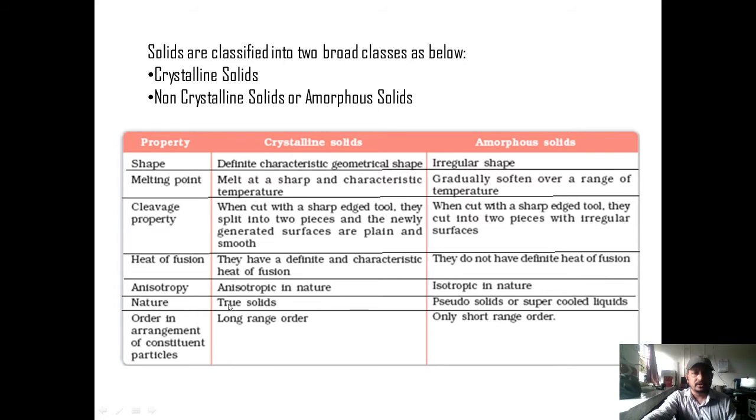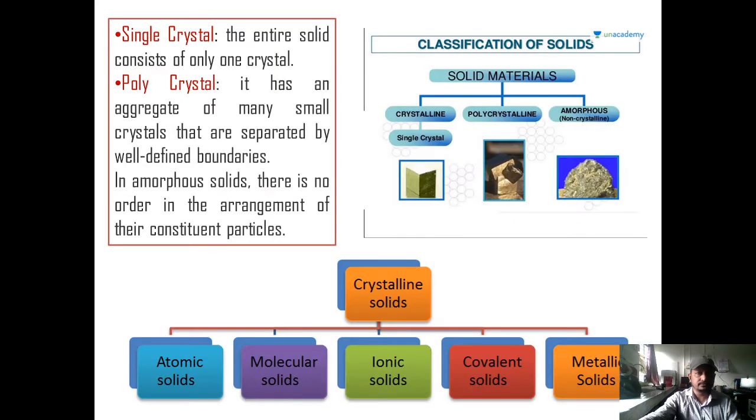Next, nature. Crystalline solids are true solids, whereas amorphous solids are pseudo-solids or supercooled liquids. Order in the arrangement of particles. Crystalline solids possess long-range order. On the other hand, amorphous solids have only short-range order. Examples: diamond, graphite, and copper are examples of crystalline solids, whereas rubber, plastic, and polymers are examples of amorphous solids.